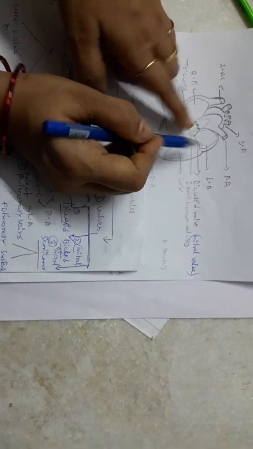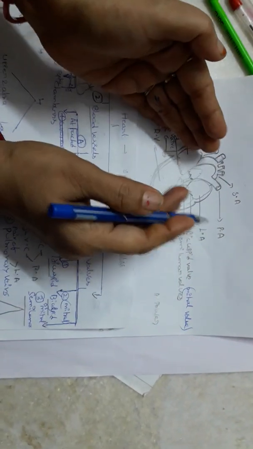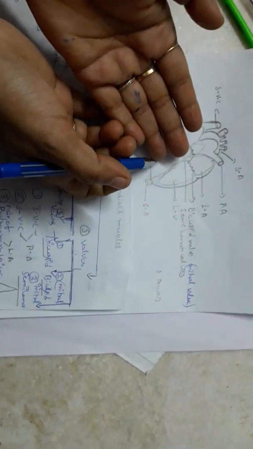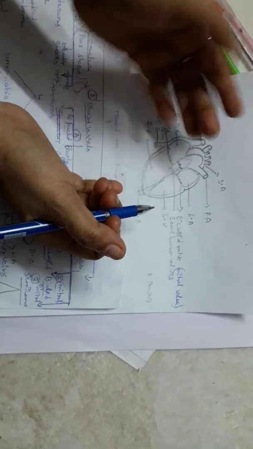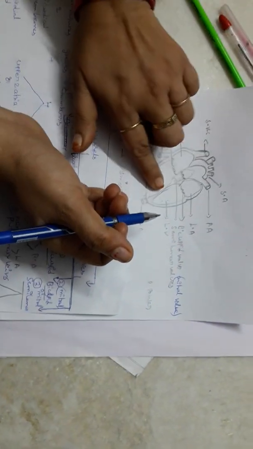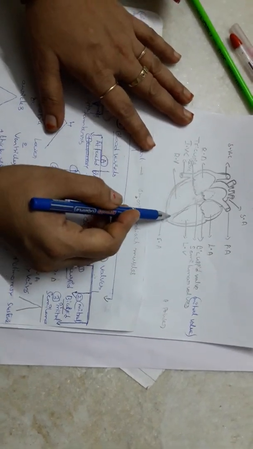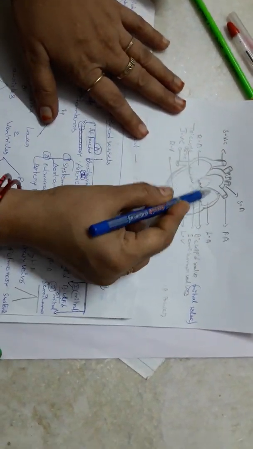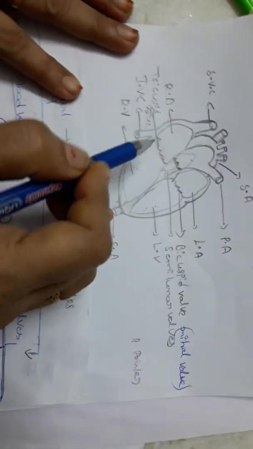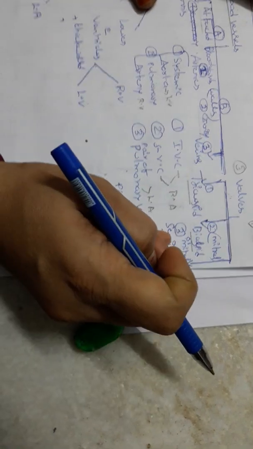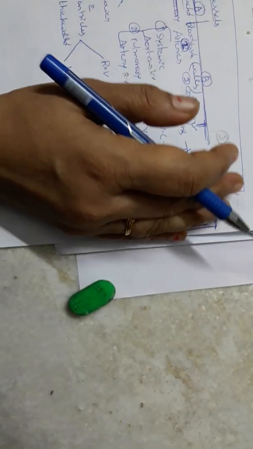So the main function of the valves is to prevent the backflow of the blood. Once the blood enters into the arteries, the valves immediately close so that the blood cannot enter back again. In such a way, the backflow of the blood is controlled by the valves present in the tricuspid, bicuspid and semilunar valves, and these valves are also present in all the veins.